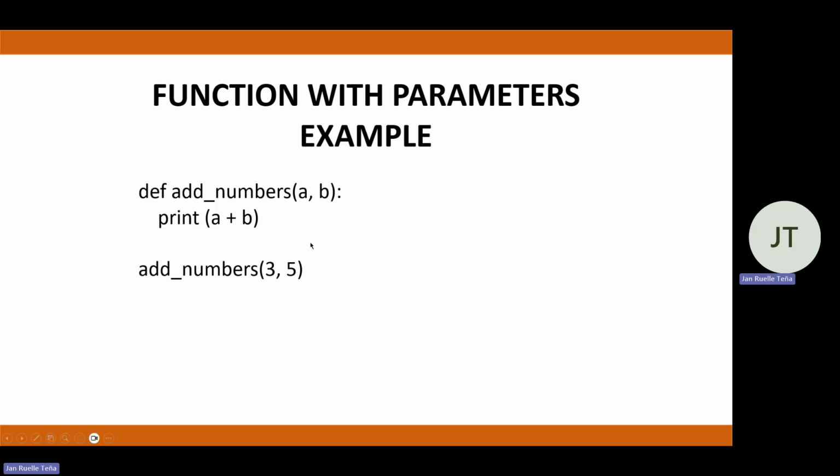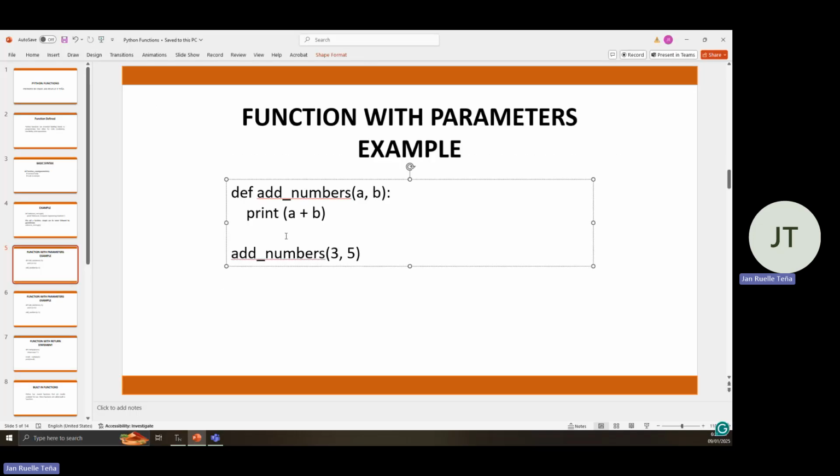From here, if we are calling the function add_numbers, it requires us to send two numbers. Since we have two parameters, or arguments, here, which are a and b, it is expected that we give two numbers as well, which are 3 and 5 based on our example here. So let's execute this one and see what happens.